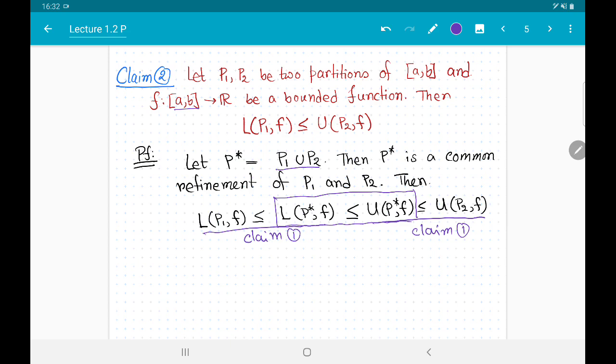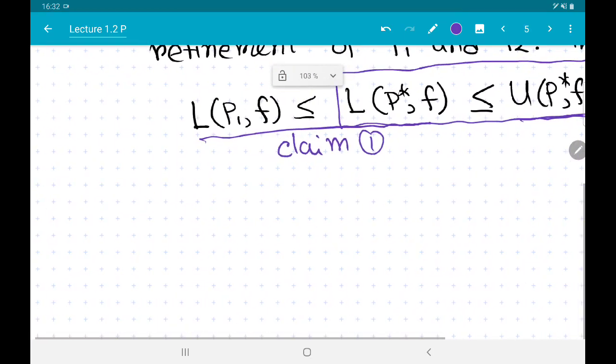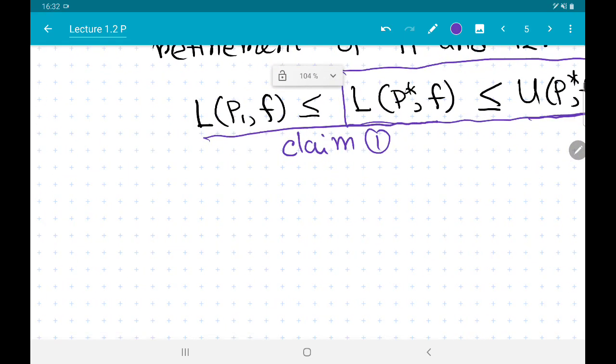Now let me not forget our geometric intuitions, and let me tell you very quickly what these things mean geometrically. So claim 1 is the following.